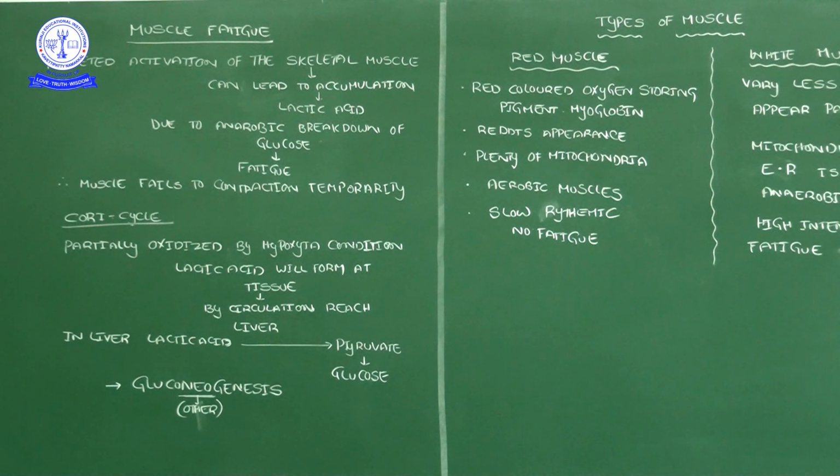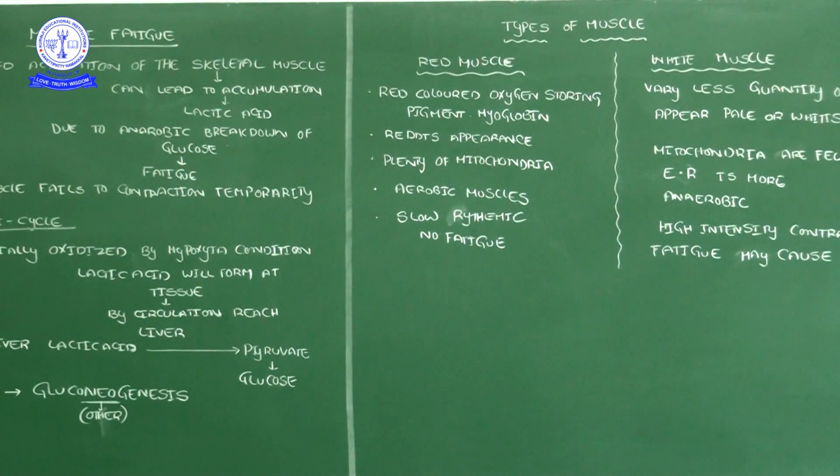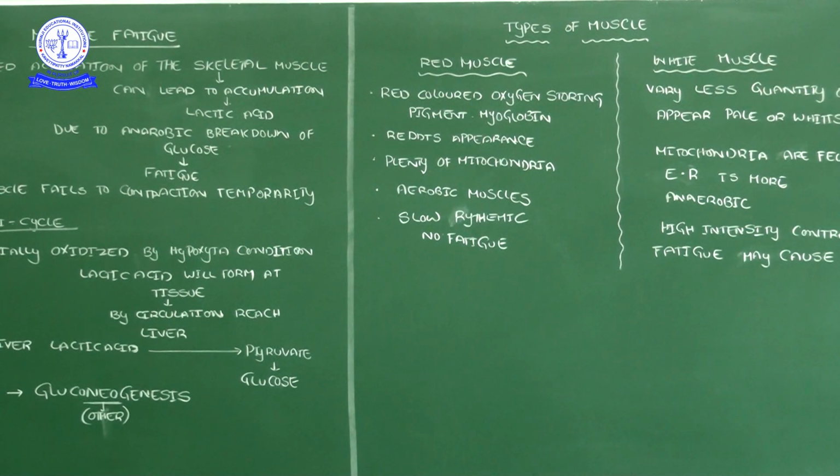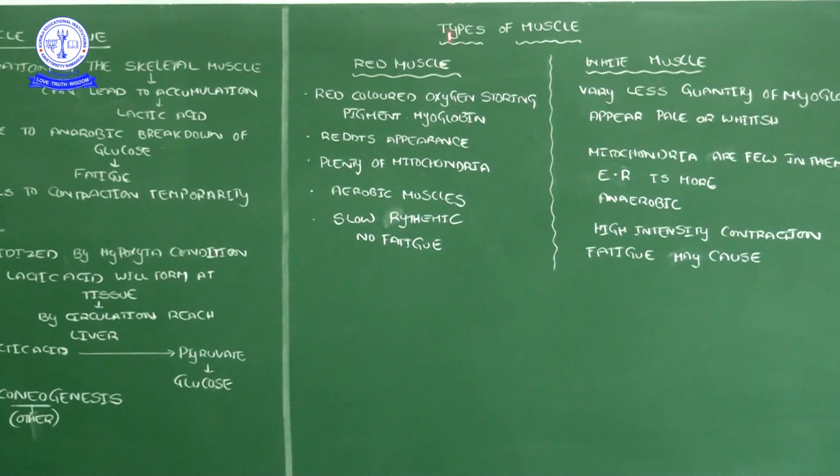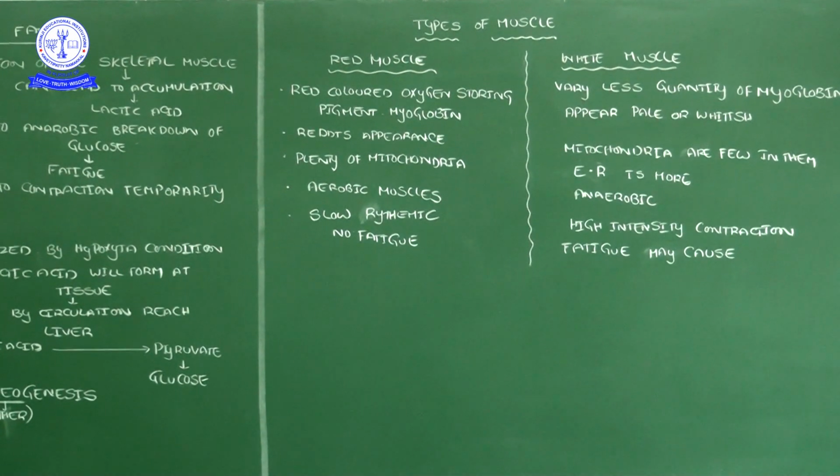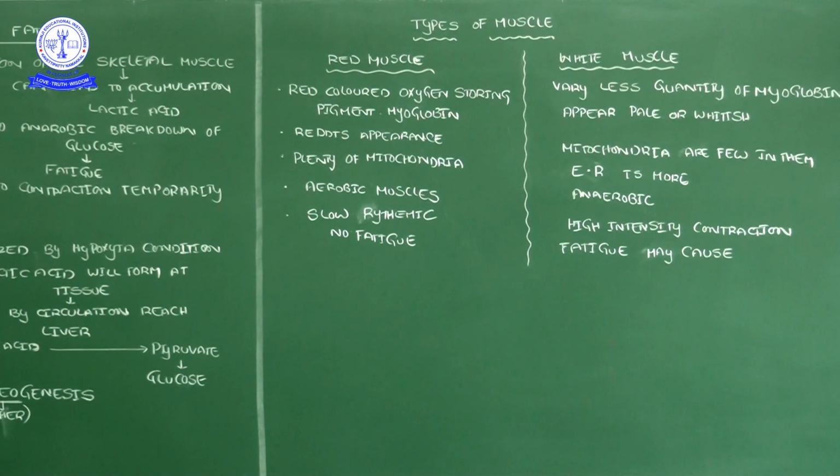Next, types of muscles. In our body two types of muscles are there, based on color. When you make a section cut of our body internally, our body has two types of muscle. Some muscles are red in color, some are white. Not fully white like normal wall paint white, but compared with the red muscles, these muscles are a pale color. See our heart.